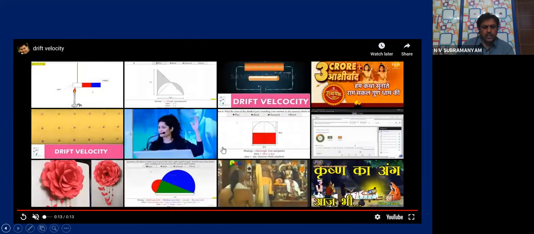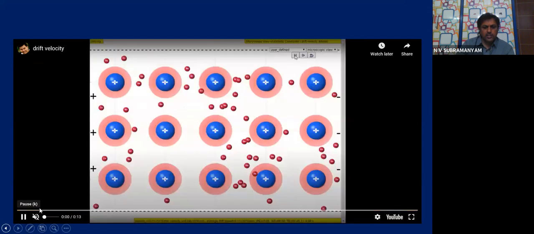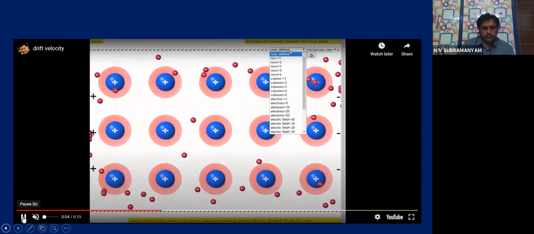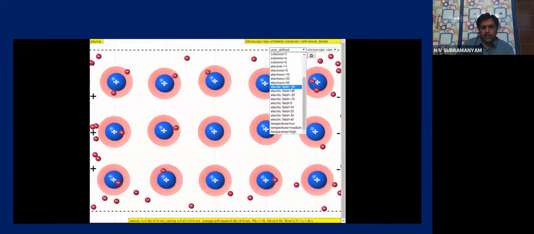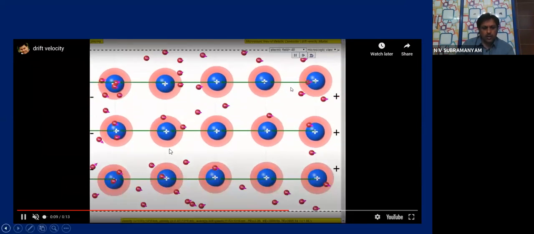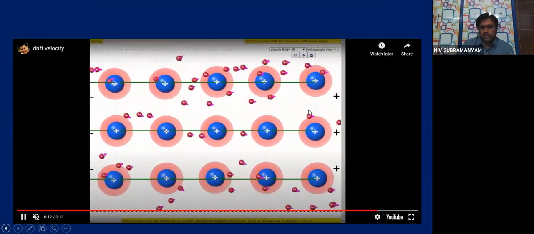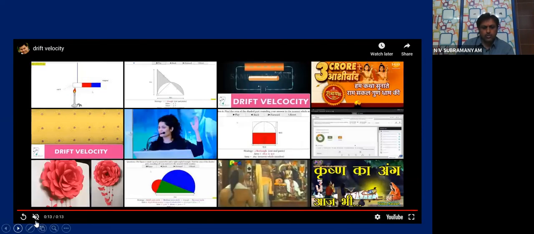In which direction are they going, see carefully. When you apply the electric field, see, now we are applying electric field. Now all are going from left to right in the screen. That means towards the positive side. Yes or not?